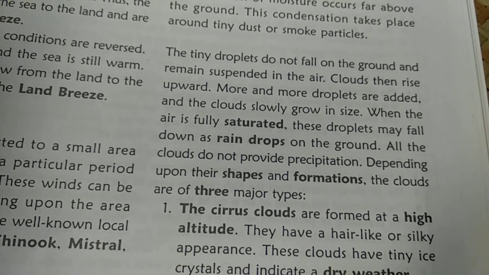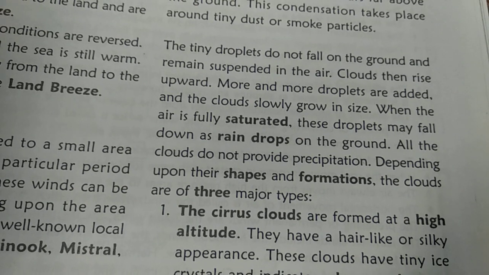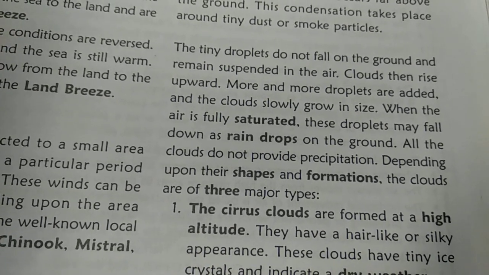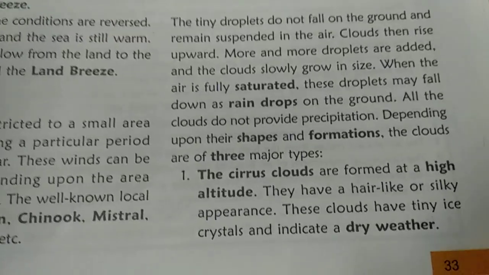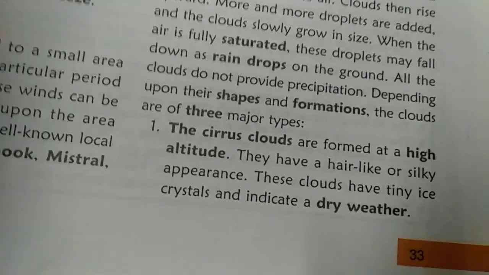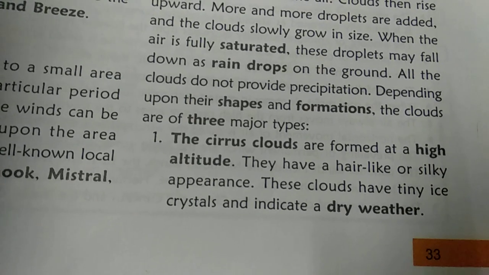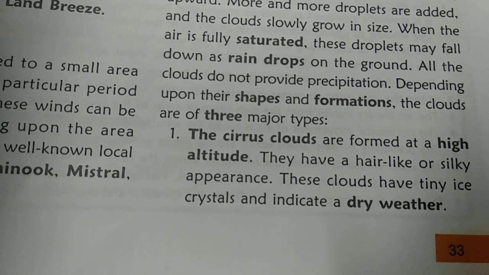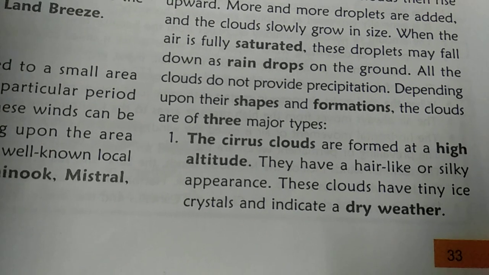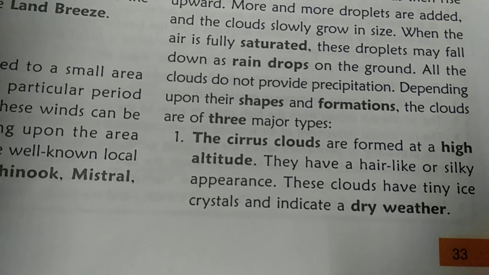All the clouds do not provide precipitation. Depending upon their shapes and formations, they give rain. The clouds are of three major types. Here we are studying about three. If we today learn about it, then when you see the sky next time, you can understand whether that cloud will bring rain or not.